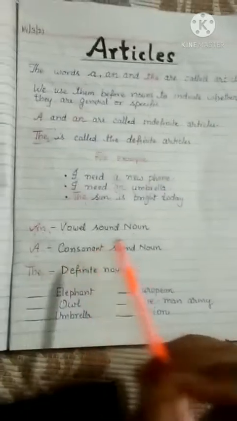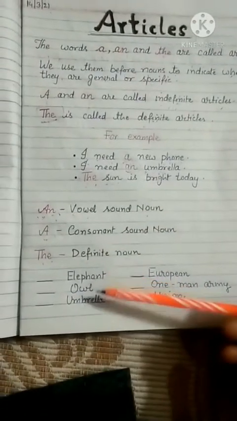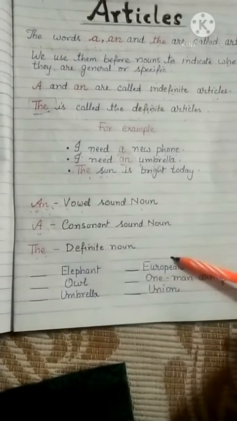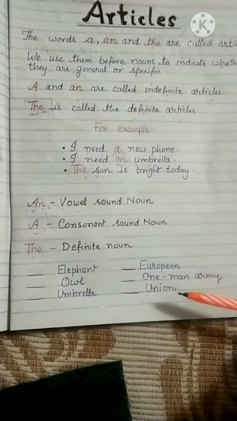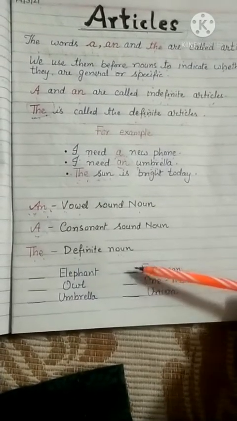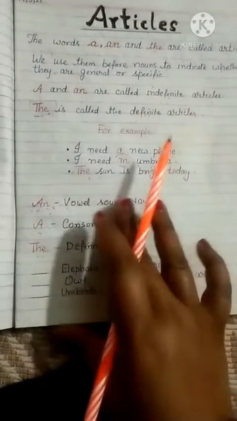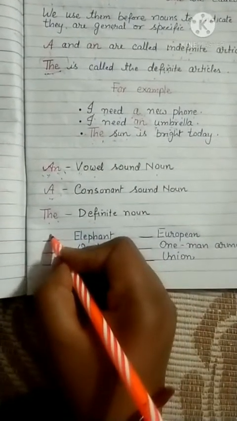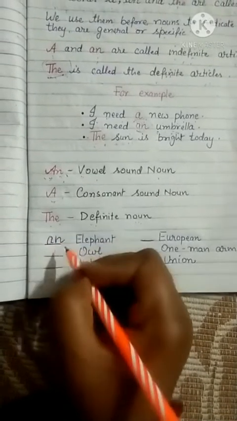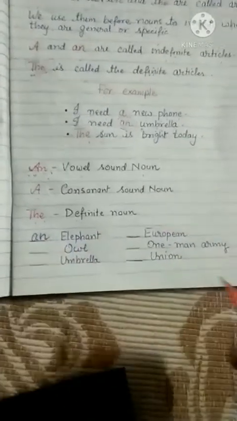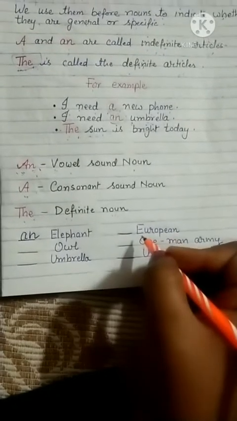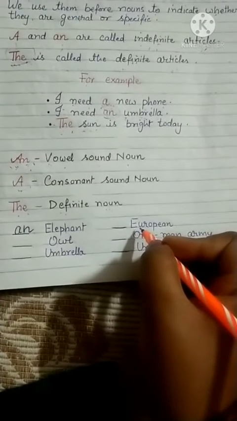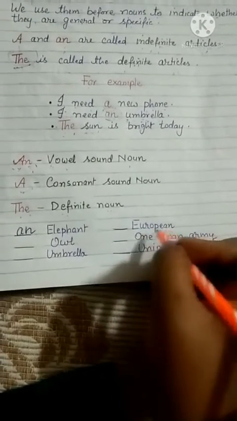Okay. Now some more examples I have given you: elephant, owl, umbrella, European, one-man army, union. Before these, we use the articles like this. If it is elephant, we use the word an. But if it is European, E is coming, but E is silent here. The pronunciation is U, European means ya.